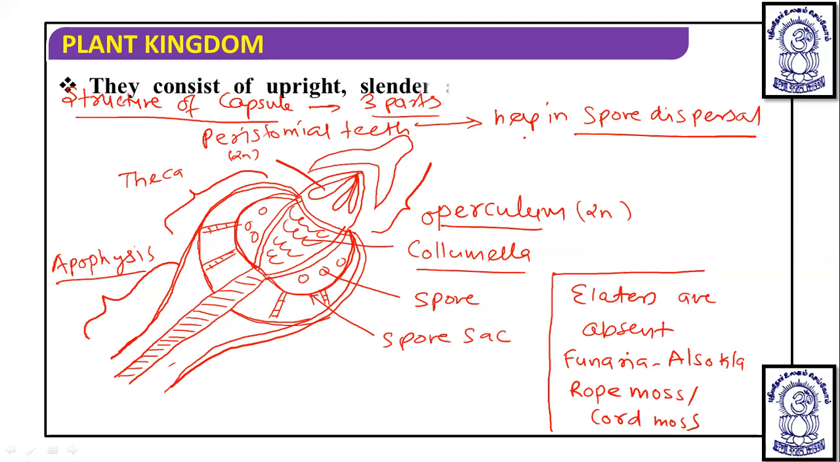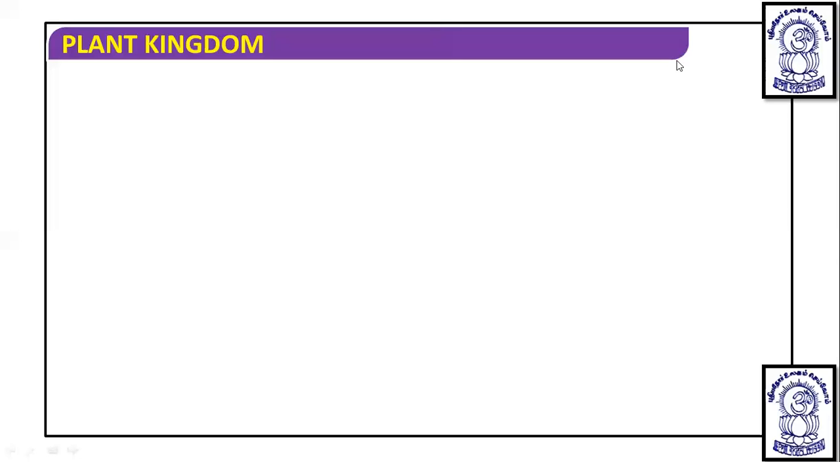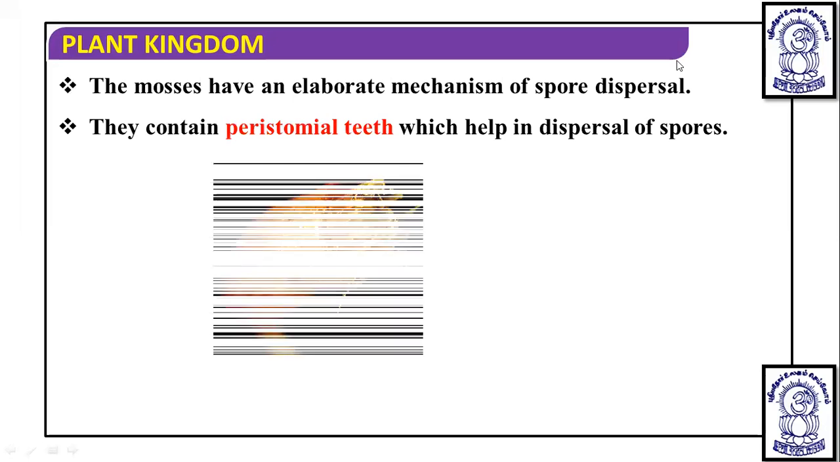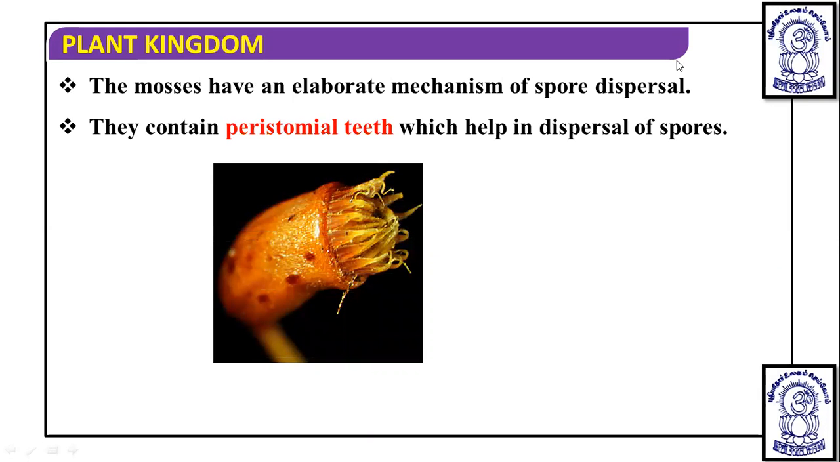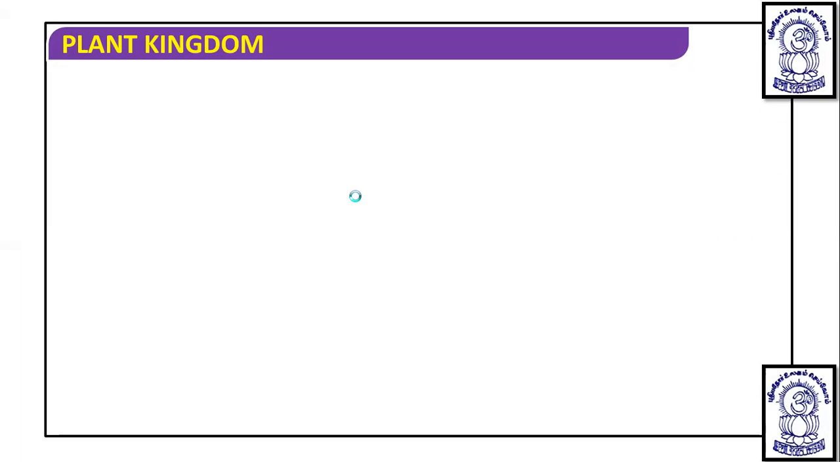Now we talk about Sphagnum. So the mosses have an elaborate mechanism of spore dispersal and contain peristomial teeth for the dispersal of spores that we have discussed. And like this, the peristomial teeth are seen in the structure. This is theca, this is apophysis, and this is peristomial teeth. Now, after this, we are going to discuss another example, that is Sphagnum.